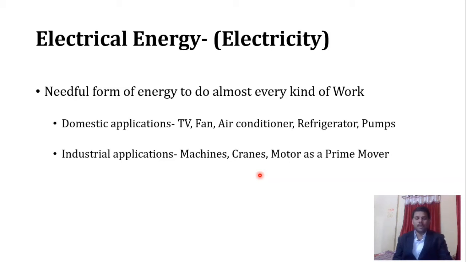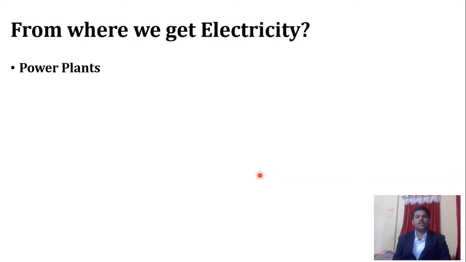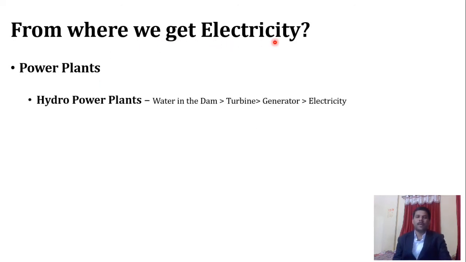Now we will start the discussion from where we are actually getting this electricity. The obvious answer is the power plant. From power plants we get electricity as output. We have three types of power plants. The first one is the hydropower plant.